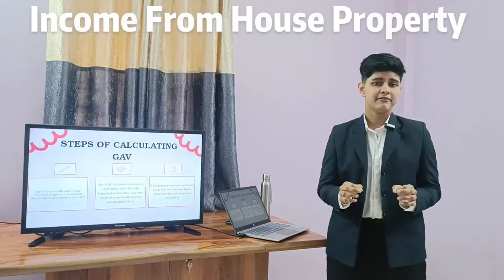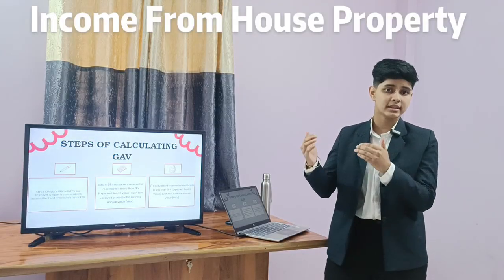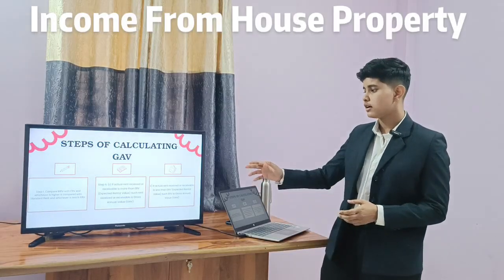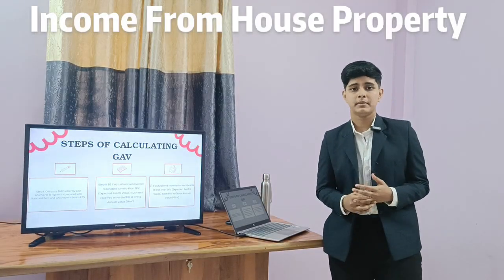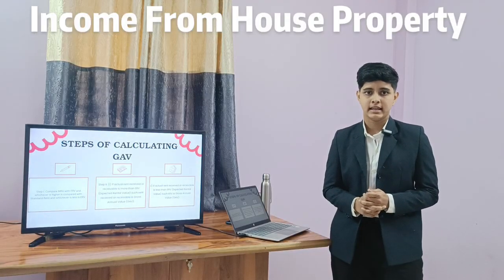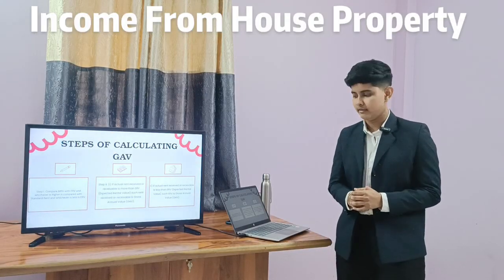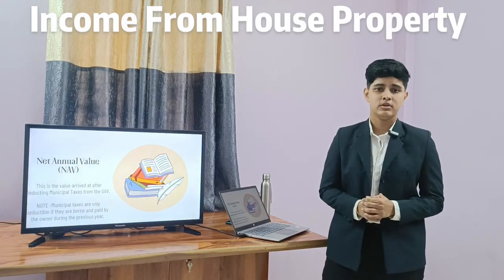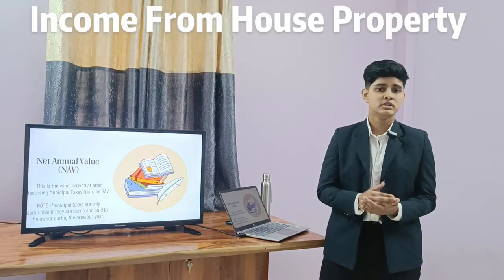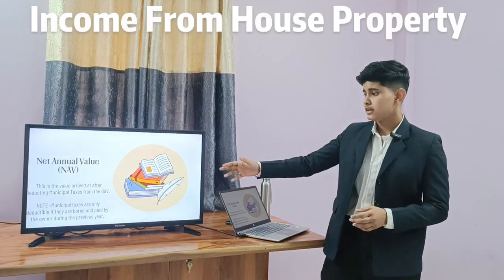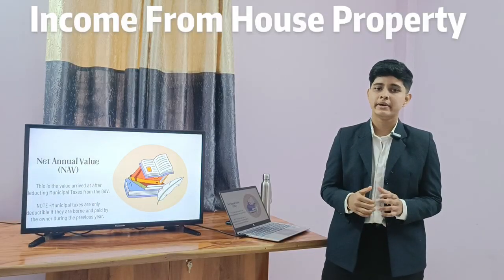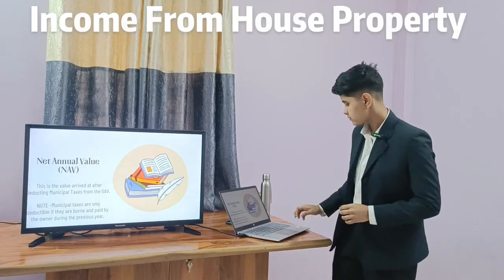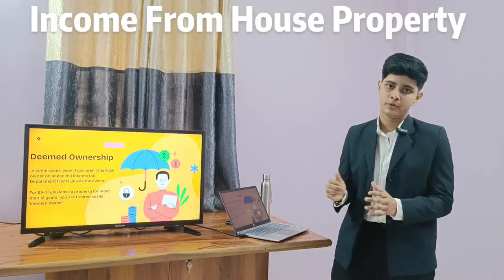Now step 2 is, if actual rent received or receivable is more than the expected rental value, then such rent is our gross annual value. Then the third step is, if actual rent received or receivable is less than the expected rental value, then the expected rental value is our gross annual value. Now let's get to net annual value. Net annual value is the value arrived at after the deduction of municipal taxes from the gross annual value. The note here is, municipal taxes are deductible only if they were borne and paid by the owner during the previous year.